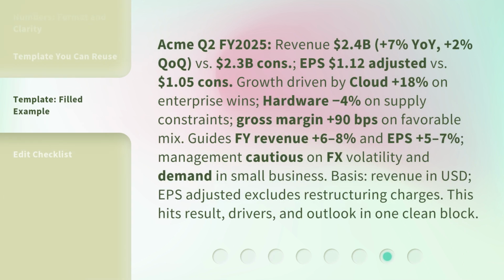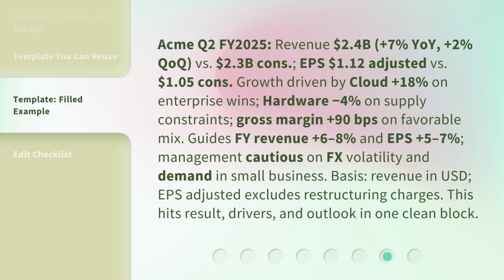Acme Q2 FY 2025. Revenue $2.4 billion, +7% YoY, +2% QoQ, versus $2.3 billion cons. EPS $1.12 adjusted, versus $1.05 cons. Growth driven by cloud, +18% on enterprise wins. Hardware -4% on supply constraints.